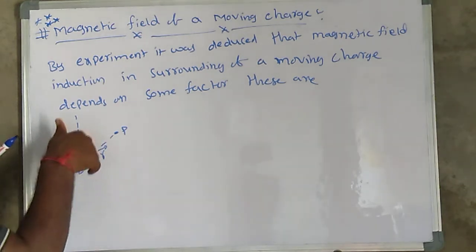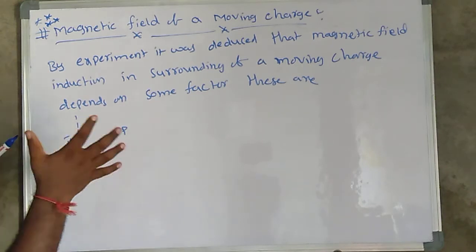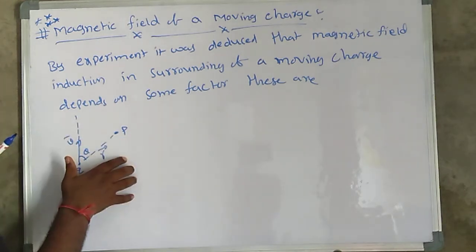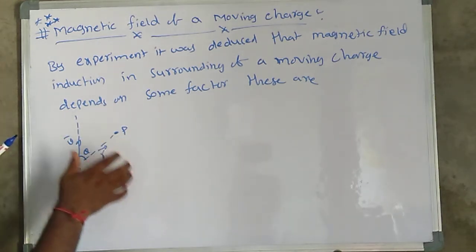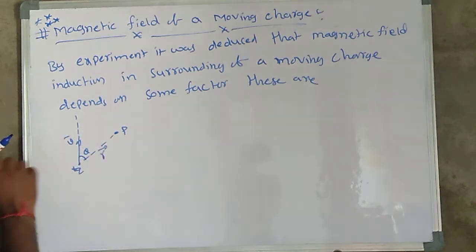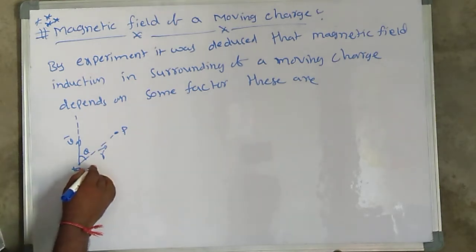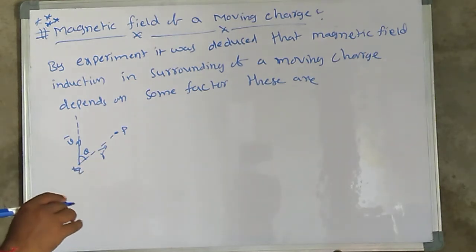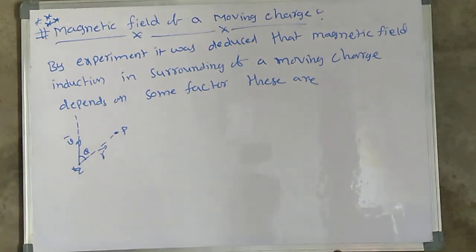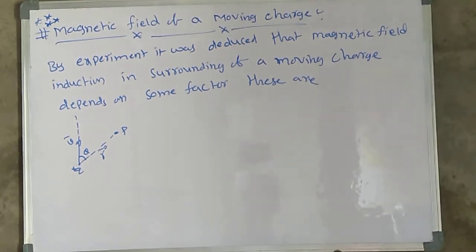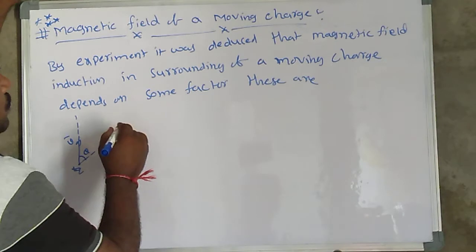For the velocity direction as thumb, use the right hand curl of fingers; the field is into the board, that is, into the plane of the paper. This depends on 4 factors.